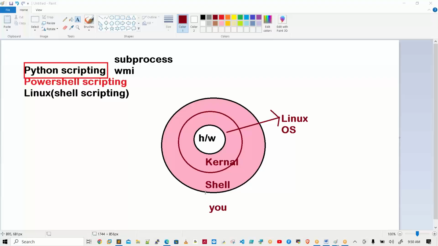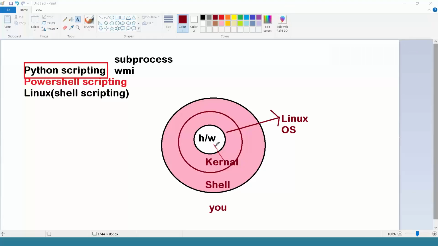The shell is like an interpreter between you and the kernel. It knows human language, nothing but commands, and machine-understandable language. The kernel can interact with the hardware, and it knows machine language.